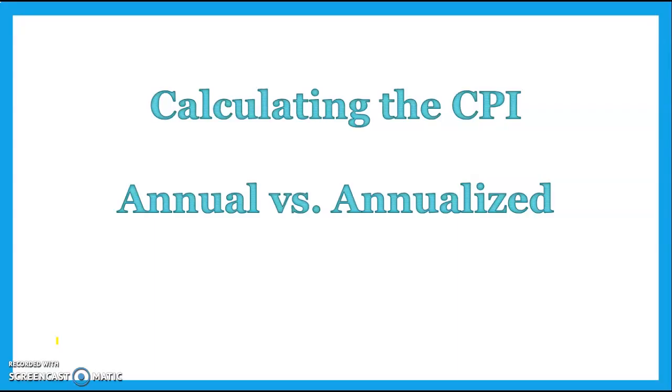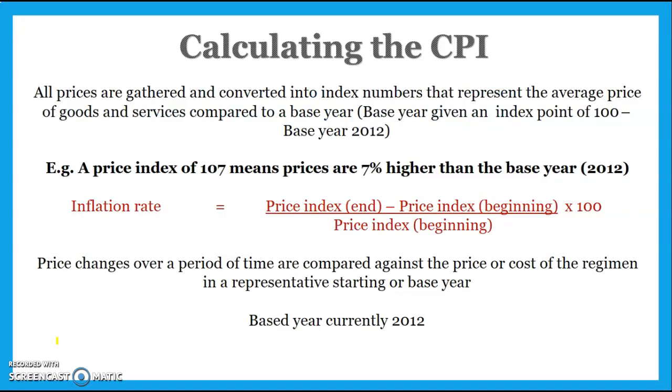So what they do is they calculate two things, annual and annualized inflation, or quarterly inflation. And this is where it gets a little bit tricky. But basically what they do is they compare prices to a base year first. So 2012 is what we call our base year, and that gets an index point of 100. What that basically means is we're using the prices in 2012 as a point of reference for all other price changes. So if we say that something's got an index of 107, that means prices are 7% higher now than they were in 2012.